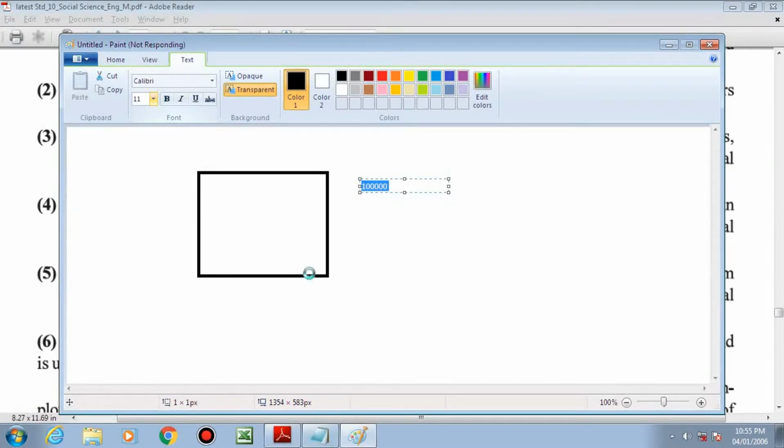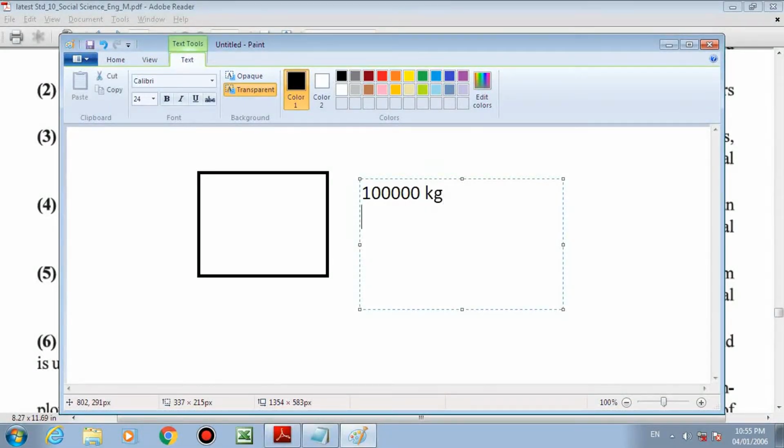Now, to cultivate this particular crop of wheat, 1 lakh kg, you require maximum 3.